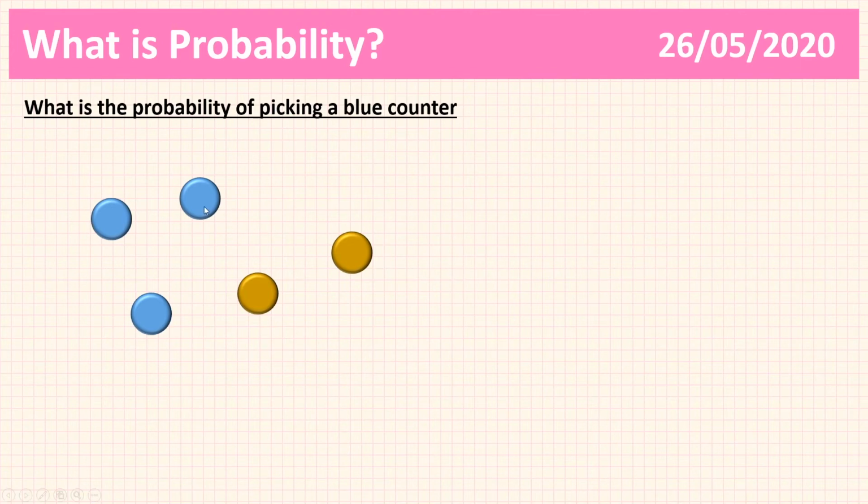Okay, so let's have a look. I've got 1, 2, 3 blue counters out of 1, 2, 3, 4, 5. So that's 3 out of 5. I can write that as a fraction, which is 3/5, which I can very quickly convert to a decimal, which is 0.6. I did this in my head, but if you want to use a calculator, that is fine. Currently in this lesson, we are not looking at your ability to convert between fractions, decimals, or percentages. We're looking at your ability to find probabilities and know what they are. And the last one is 60%, because I can convert 0.6 to 60%.